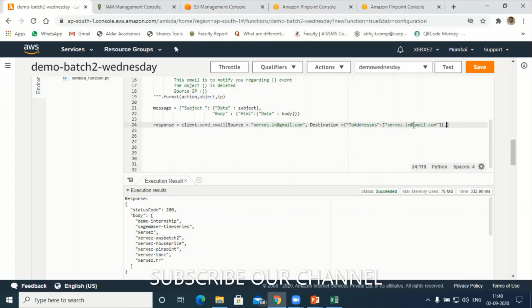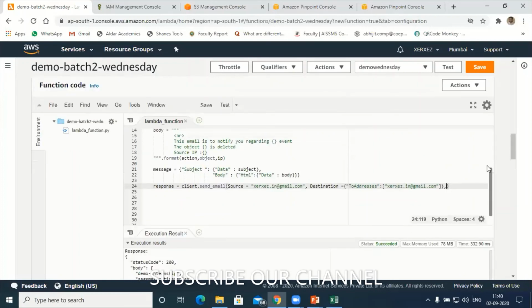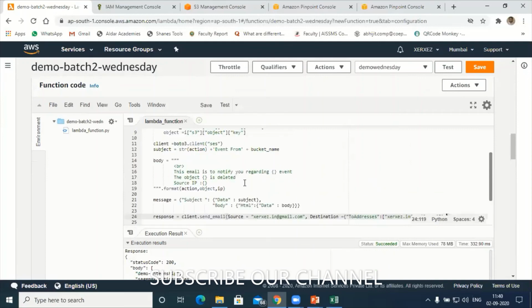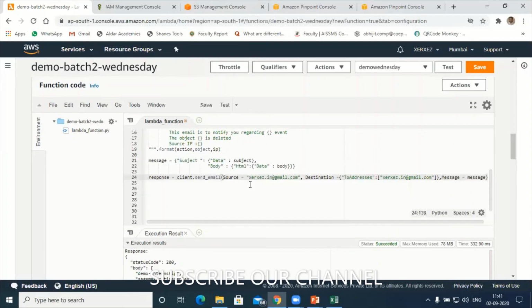What are the contents of the message? Already I have created the message here. This is the message, this is the content. Yeah, this is the content of the message now. So just call message: message equal to message. This is it. Okay, so this is the code.